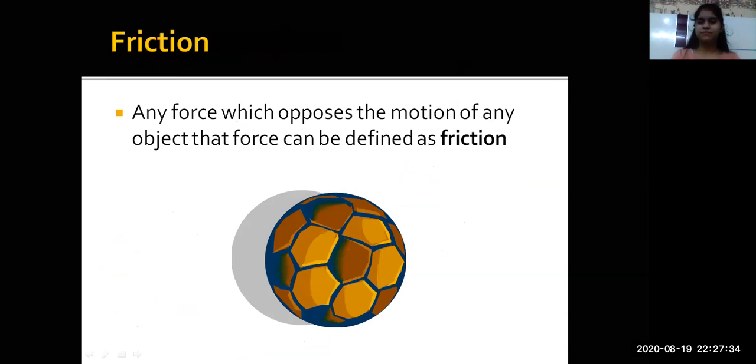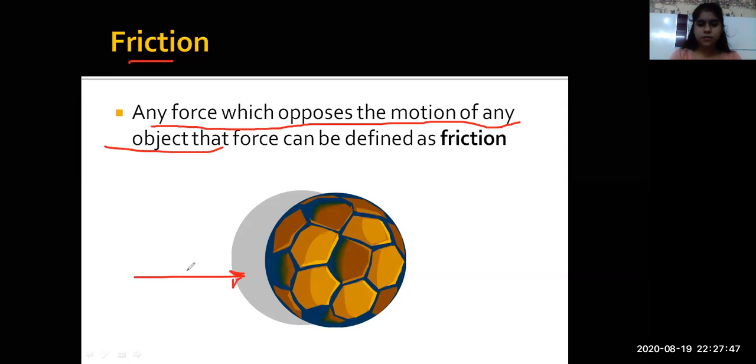Friction. Yeah, a very simple topic, everyone. Friction is any force which opposes the motion of any object. Now see, if this is my ball and I apply a force F1 on it, don't say this is friction force, everyone. Please, F1 is force 1. I apply this force. After some time, the ball will stop moving.